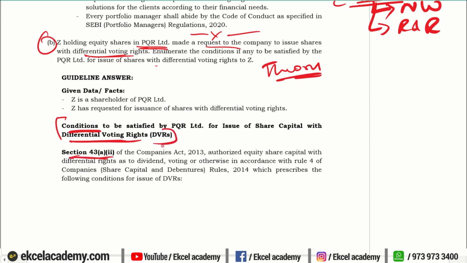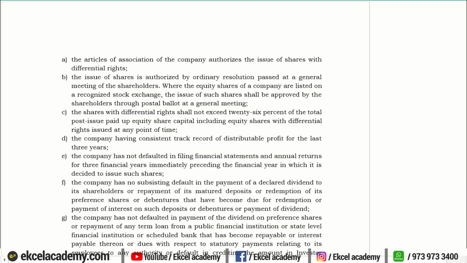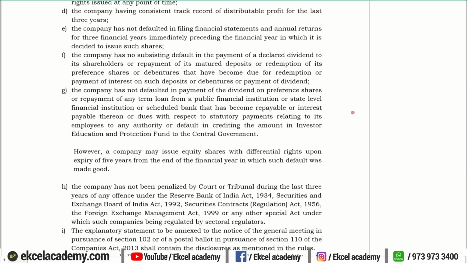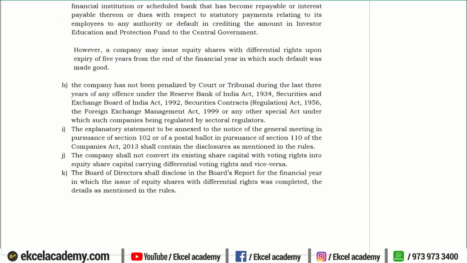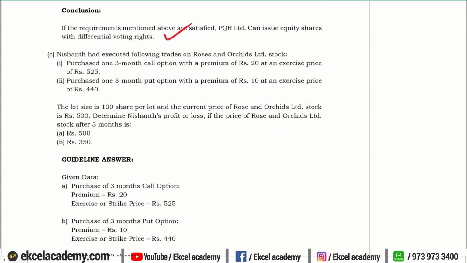So we will quote the provisions of the Companies Act where permission is given to issue the shares with differential voting rights, but there are certain conditions that are to be fulfilled. We have studied these conditions, mentioned these conditions on the fulfillment of which the company will get a permission to issue the shares with differential right as to voting.